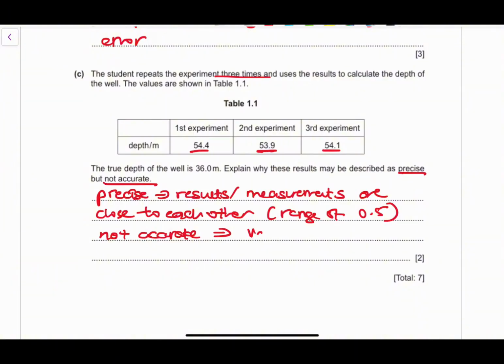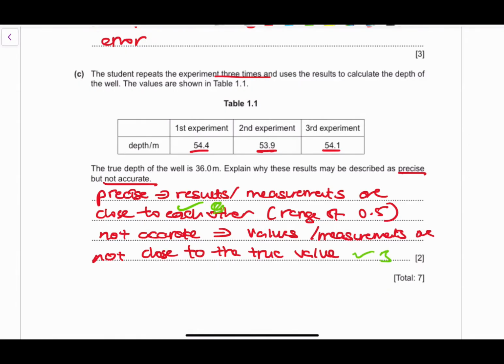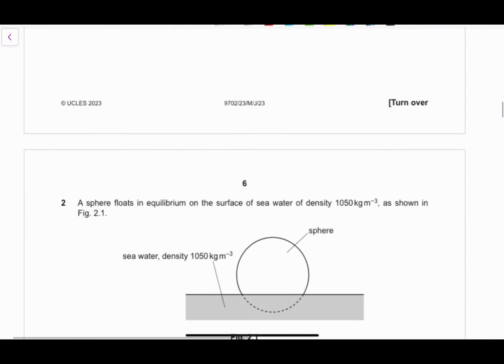Why? Because the measurements are not close to the true value. We have a certain true value, and these measurements are not close at all to it. So the examiners were looking for you stating that they're close to each other, that gives you the mark. And you stating that the results are not close to the true value gives you the other mark. Okay, so moving on to the next question.